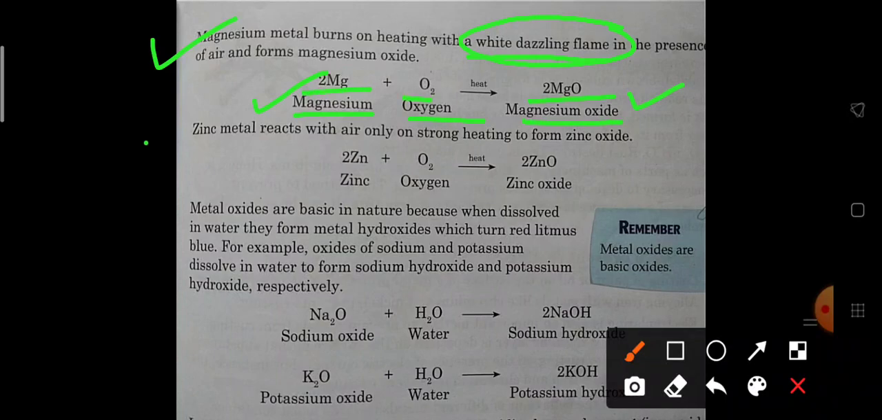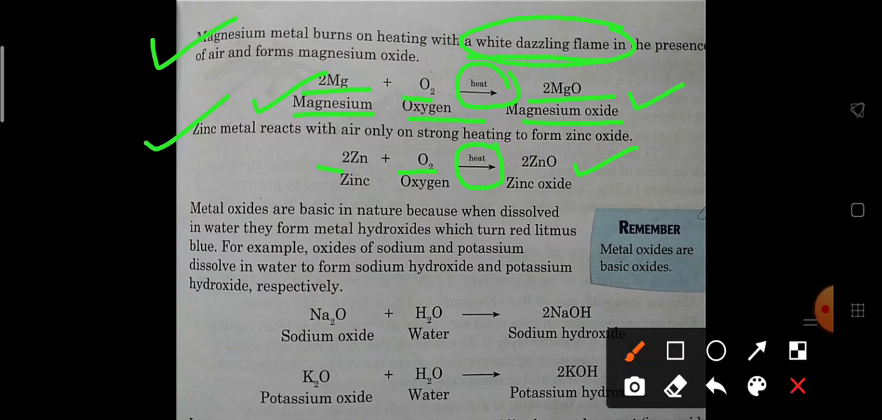Clear? Zinc metal reacts with air only on strong heating to form zinc oxide. Now zinc is not able to react at normal temperature. We have to heat the zinc. Zinc metal reacts with air only on strong heating. So zinc, when reacted with oxygen, is also to be heated up. Heat is being shown in all the cases, to form the zinc oxide.